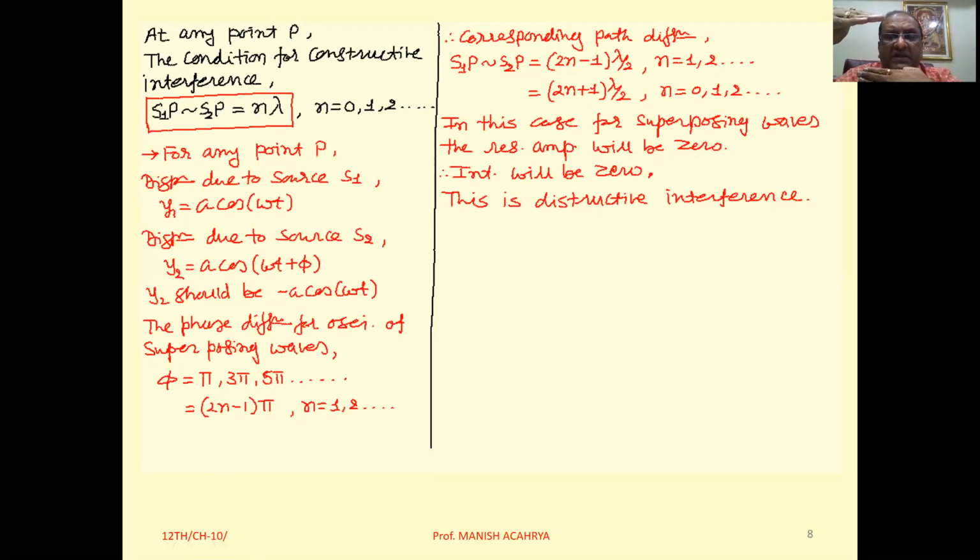Now, practically, when we obtain the interference pattern, then in that we have bright, dark, bright, dark, bright, dark fringes. Dark fringes represent the zero intensity of the light. Now, intensity is proportional to the square of amplitude. So if the intensity is zero, it means amplitude is zero, means displacement is zero.